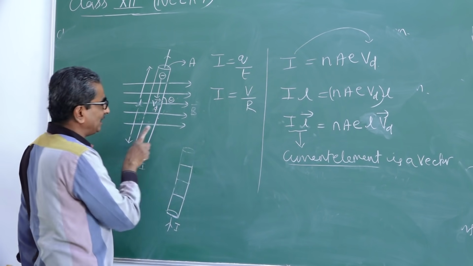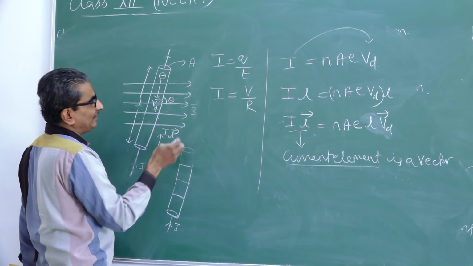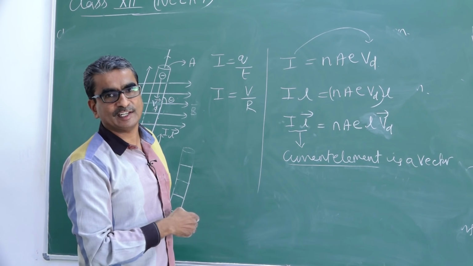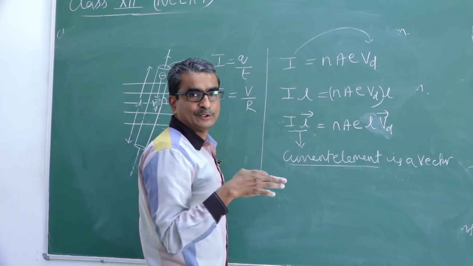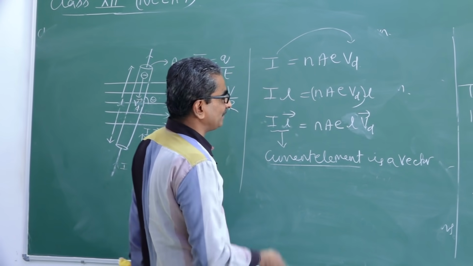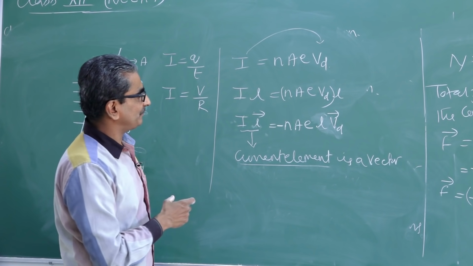So the current element direction will be upwards, I into L, whereas drift velocity is downwards, opposite to the current element. Therefore, since the current element and drift velocity are in opposite directions, I use a negative sign to represent that opposite direction.